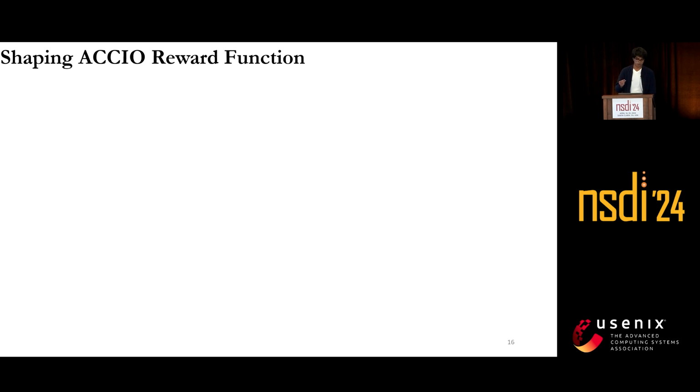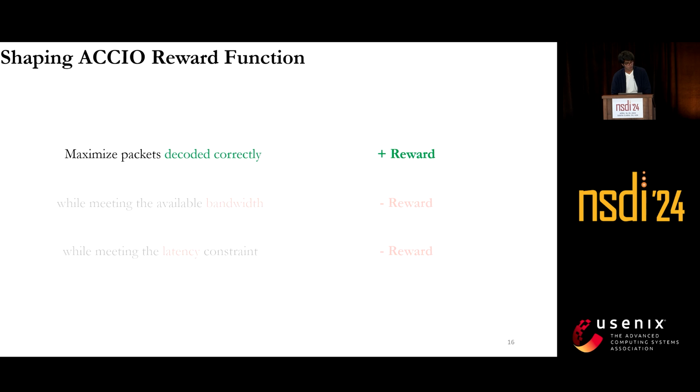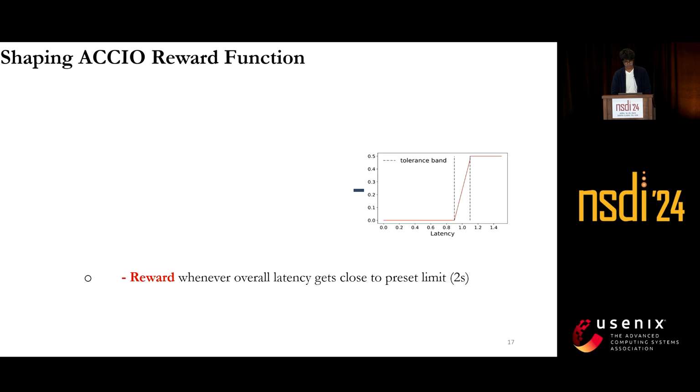The third key component of this RL agent is the reward function. Shaping any reward function is determined by the goals of the system. And the goal of our system is to maximize the number of packets that are decoded in the cloud. Therefore, whenever a packet is decoded in the cloud, we reward positively. We also want to meet the available bandwidth as well as be within latency constraints. Therefore, whenever these two things are not met, we add a negative reward to our whole reward function. This plot shows how we shape the reward corresponding to latency. On the x-axis, we have the latency ratio, which is measured latency divided by some preset limit.